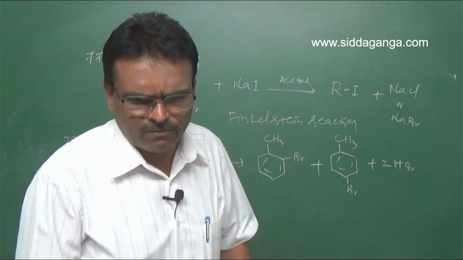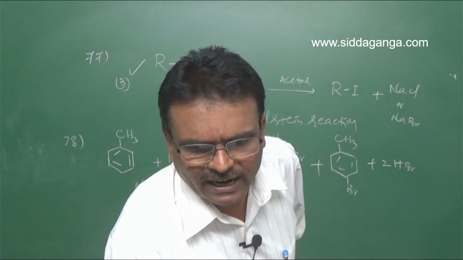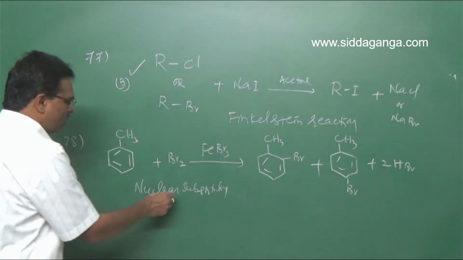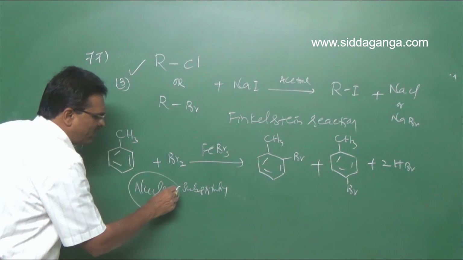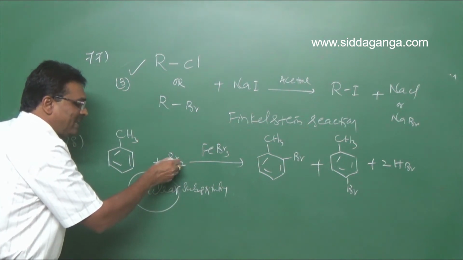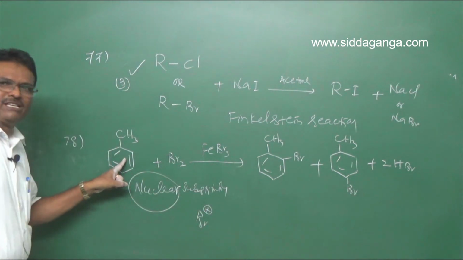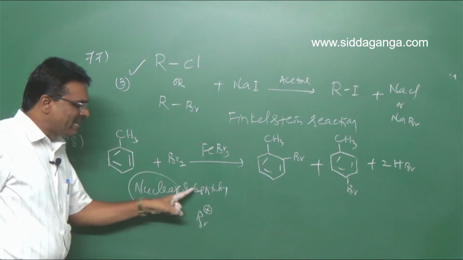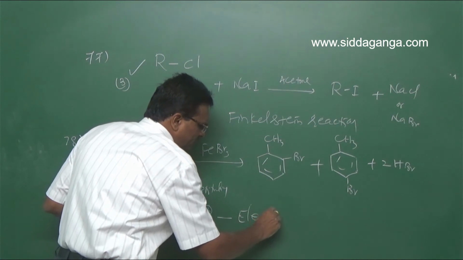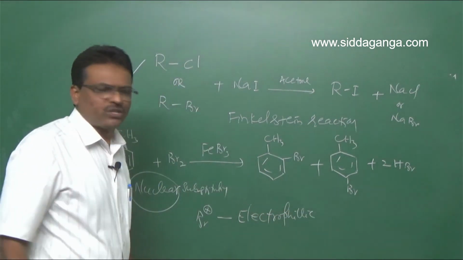So this is an example for electrophilic substitution; nucleophilic substitution is wrong, free radical addition is wrong. So this is nuclear substitution. Here the electrophile, Br plus, is directly attached to the benzene nucleus. That is nuclear substitution, which means it is electrophilic substitution reaction.